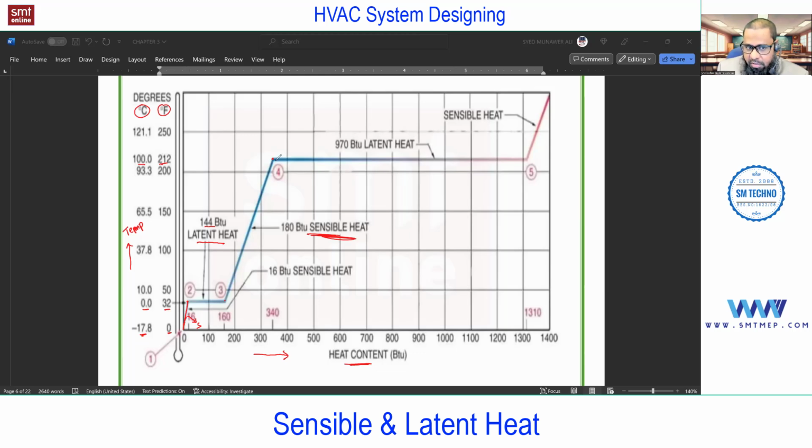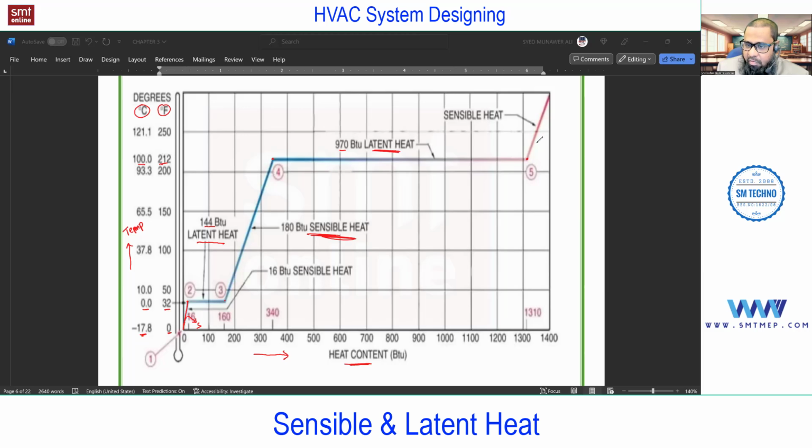You can see from point 4 to 5 there is no change in temperature. So you know it's latent heat. And as per the experiment, we have 970 BTU. If you add that heat, the complete water can vaporize, and for calculation purposes we are considering the amount of water as 1 pound. Now at point 5, the state of water is completely gas, it is vapor.